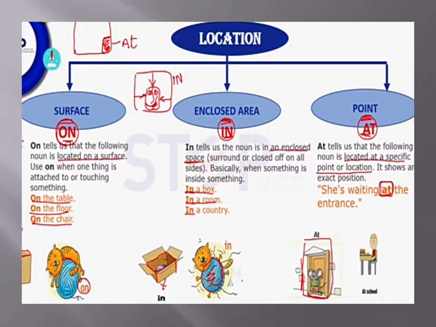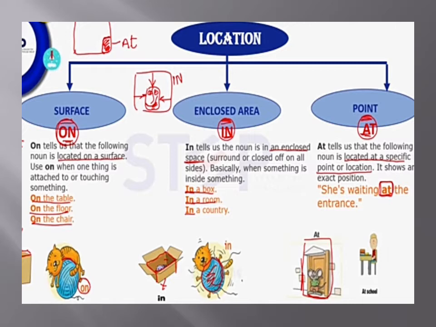Now I have mentioned here one pic for you. You can easily understand by this pic. Here is one cat with a ball. The ball is on the floor and the cat is on the ball. Here it shows that the ball is just on the floor, touching the surface of the floor, and the cat is on the surface of the ball. Now you can get it easily. That is when and where we have to use the preposition on.